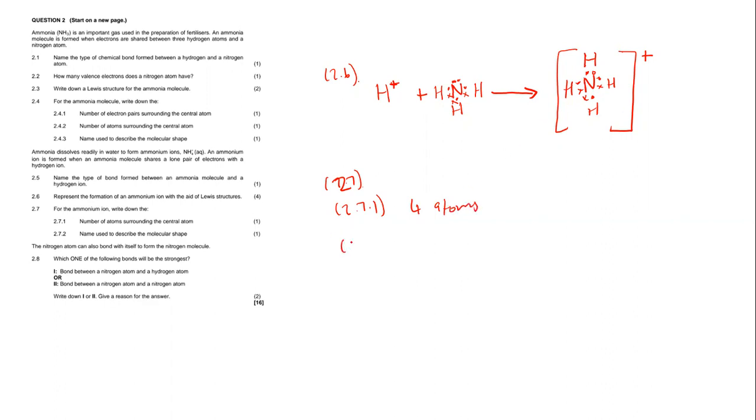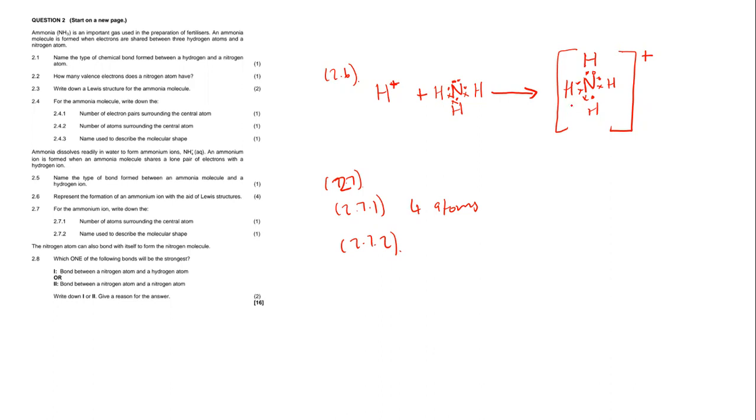Okay. Therefore, 2.7.2, it says to us, for the ammonium ion, write down the name used to describe the molecular shape. Okay. So ammonium ion, now we do not have lone pairs, but one thing for sure that we know is that these electrons don't like spending time close to one another. So therefore, they're going to have to repel.